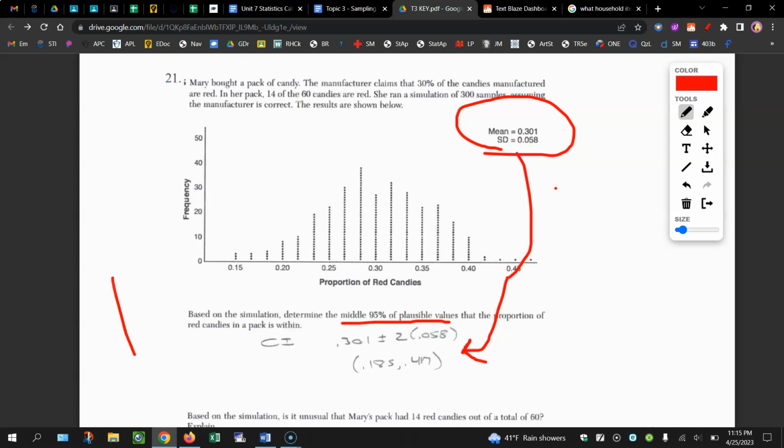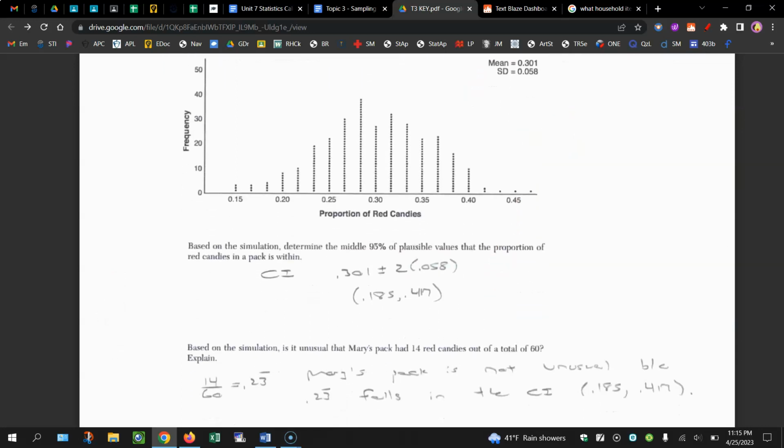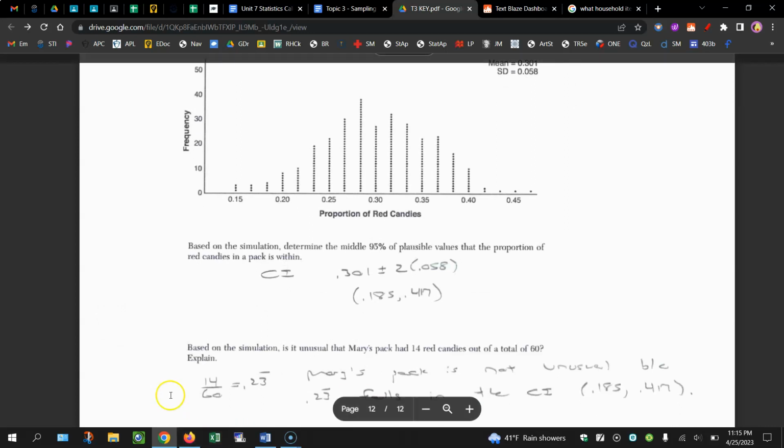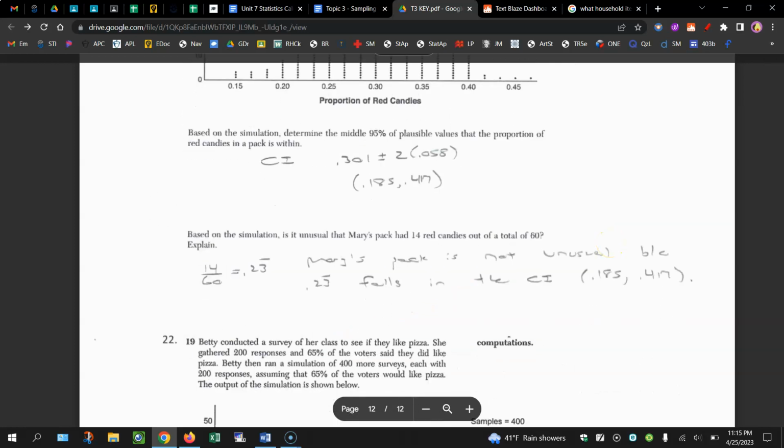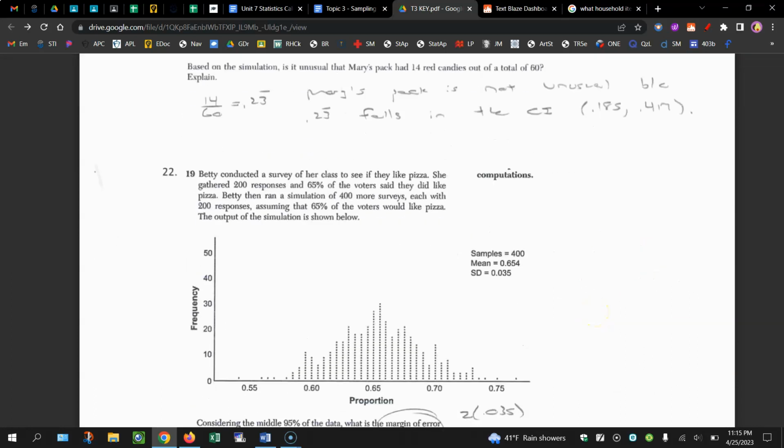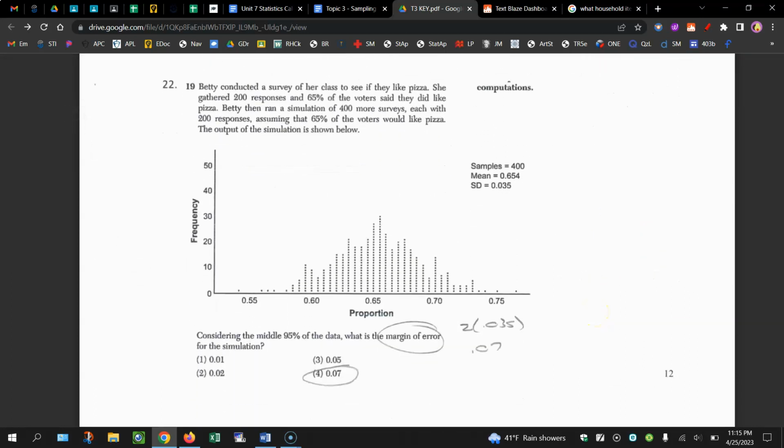And they want to know now, based off that simulation, is it unusual that her pack had 14 red candies out of 60? So 14 out of 60 is 0.23. 0.23 falls within that confidence interval. So it's a reasonable or a usual value. So the result is not unusual because 0.23 falls within this confidence interval. And the last one, question 22, with Betty.